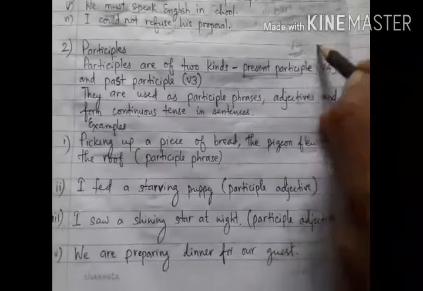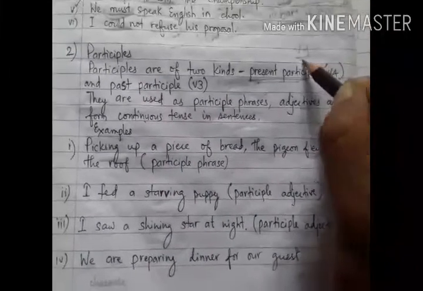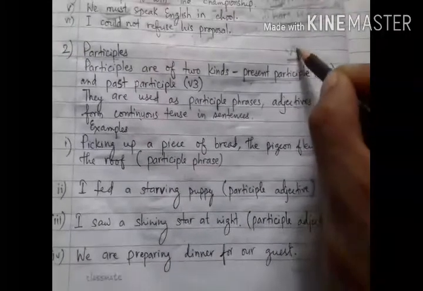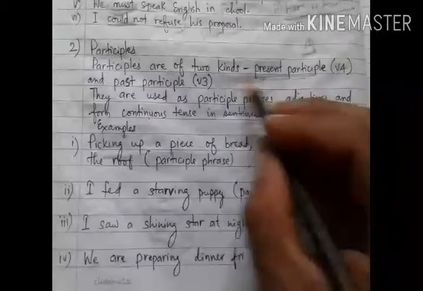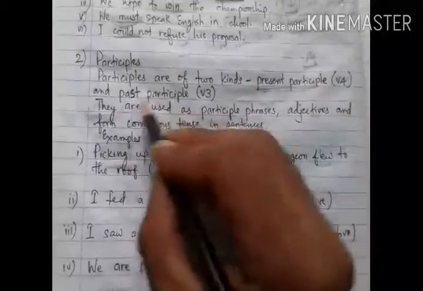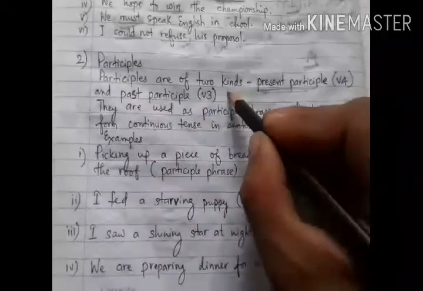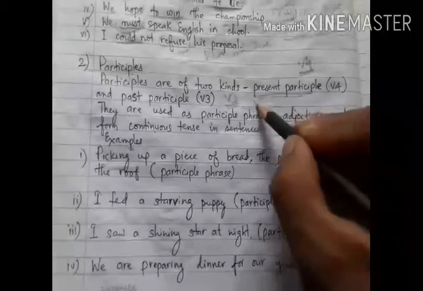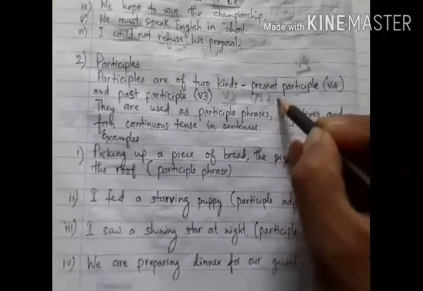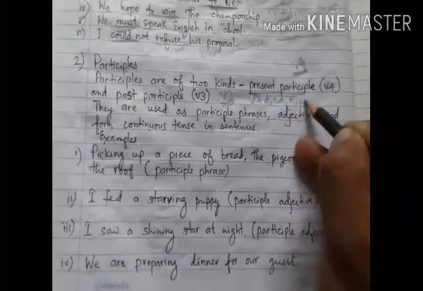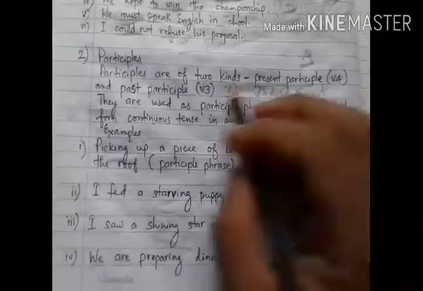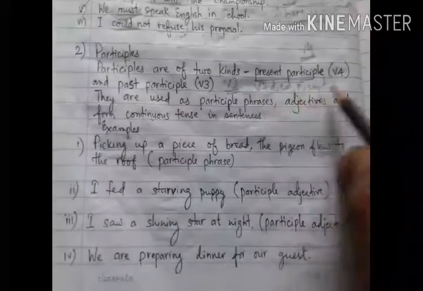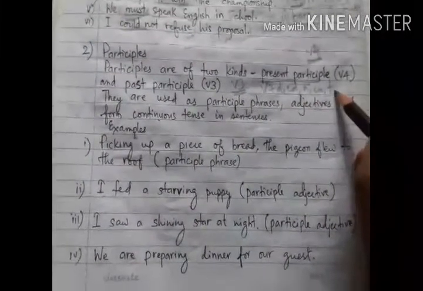When we add ing after the basic form of the verb, they become V-ing, and V-ing forms of the verbs are called present participle. And past participle. Past participle means B3 form of the verb. When we add d, ed, n, en, t, etc. after the basic form of the verb, they become B3 form of the verb.